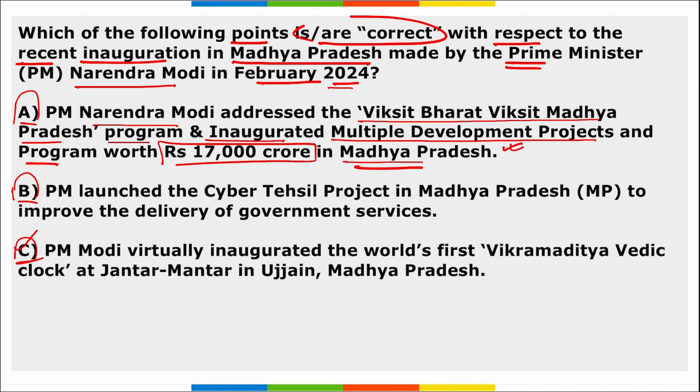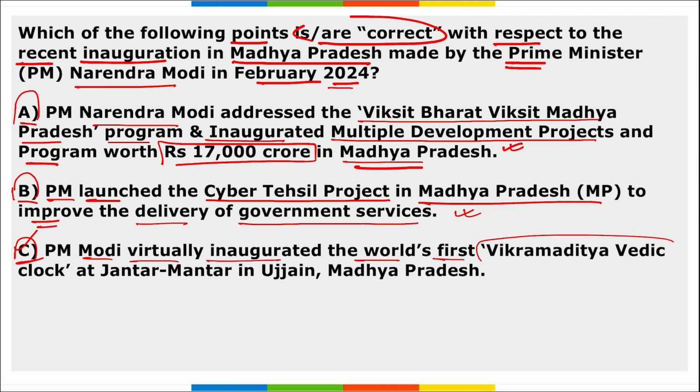Option A is right. B saying PM Modi has launched the Cyber Tehsil project in Madhya Pradesh to improve the delivery of government services. Absolutely right. C saying PM Modi virtually inaugurated the world's first Vikramaditya Vedic clock at Jantar Mantar in Ujjain, Madhya Pradesh. So absolutely right. All these 3 points are rightly mentioned here.